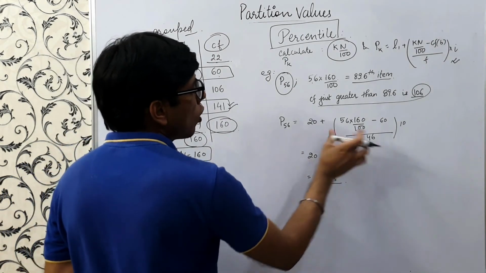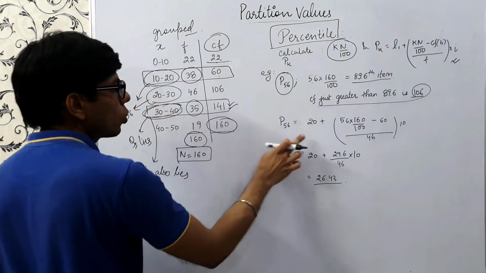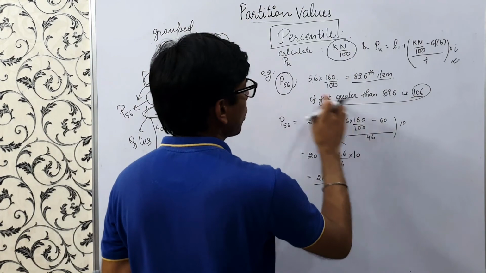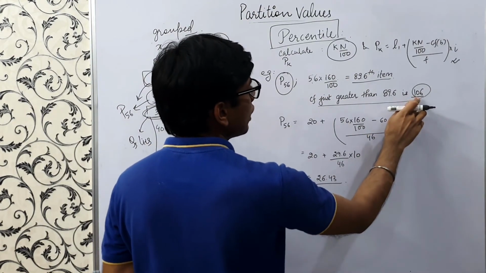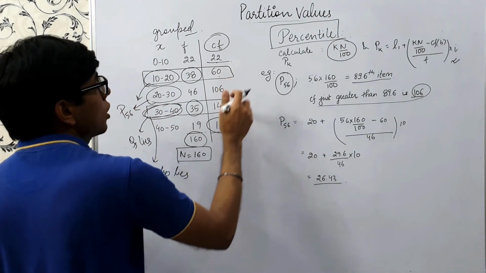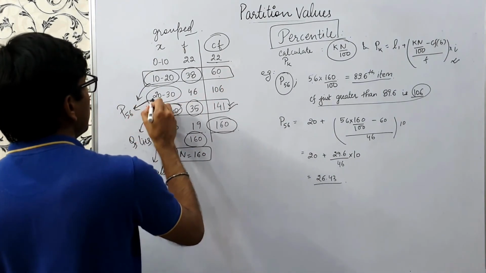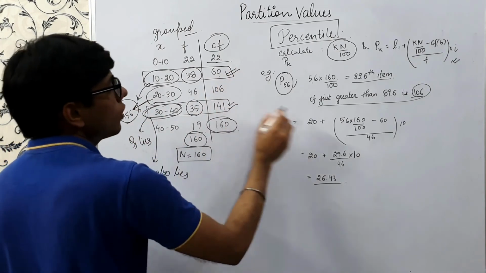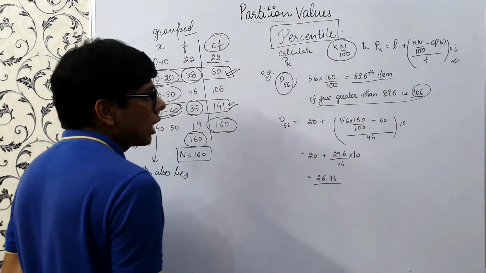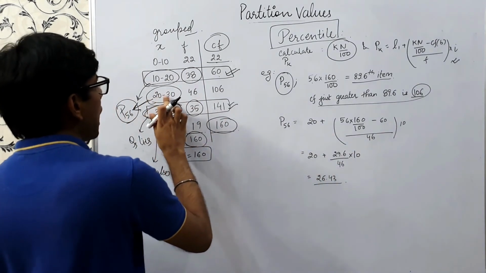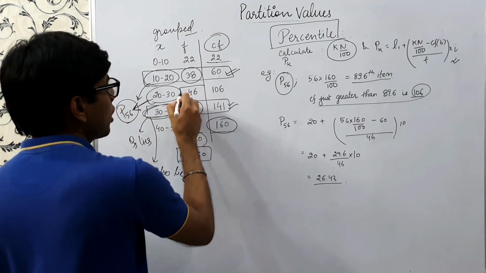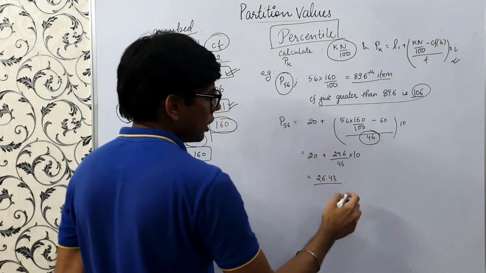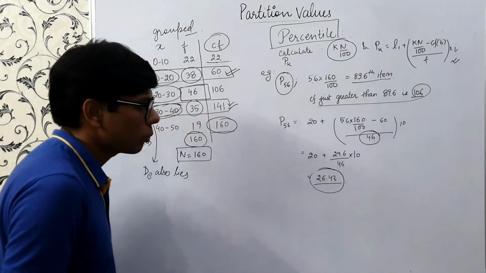So here we'll apply the formula. L1 is the lower limit of this class, which is 20. Kn by 100 is 56 into 160 upon 100, because k is 56. This 60 is the cumulative frequency of the class just above, the class in which P56 lies. So this is 60, and 46 is the frequency of the class in which P56 lies. So this is 46, right? And then applying the calculations, our P56 turns out to be 26.43.